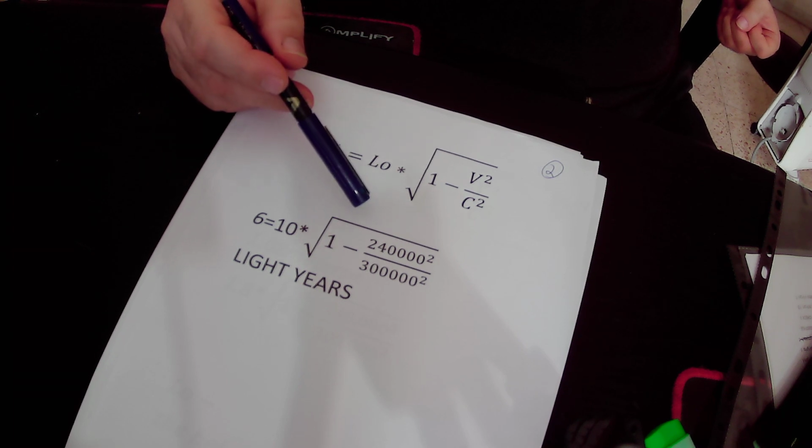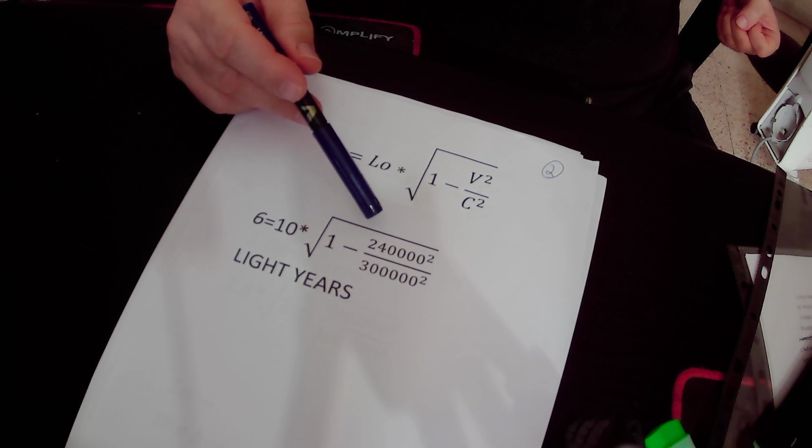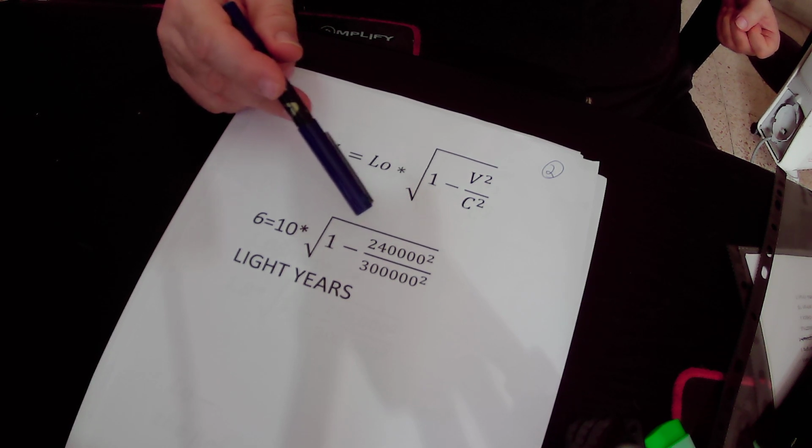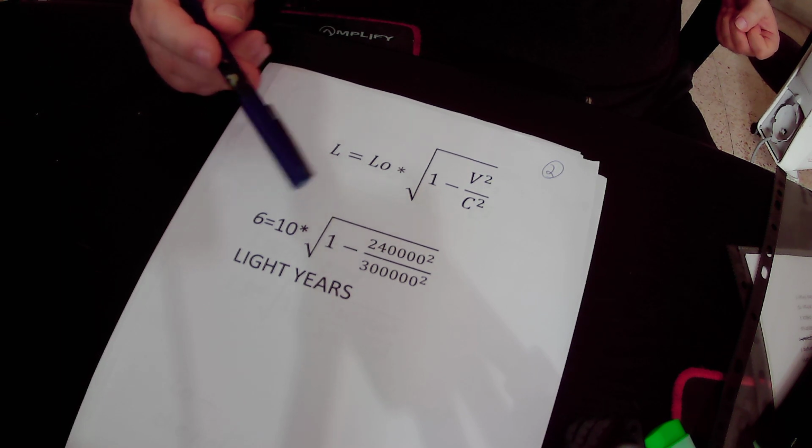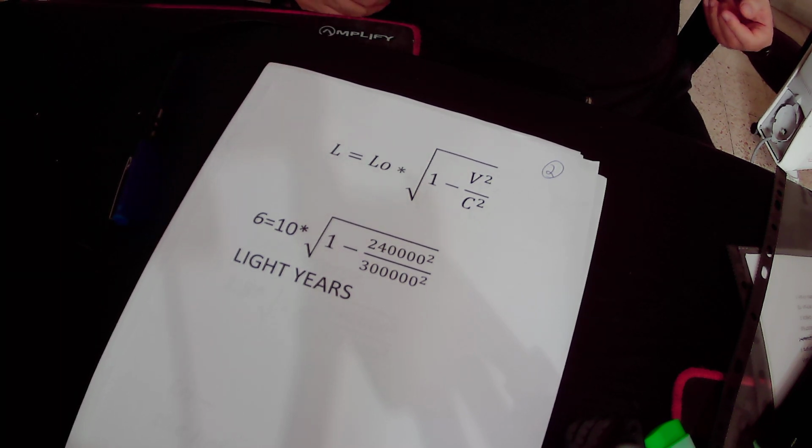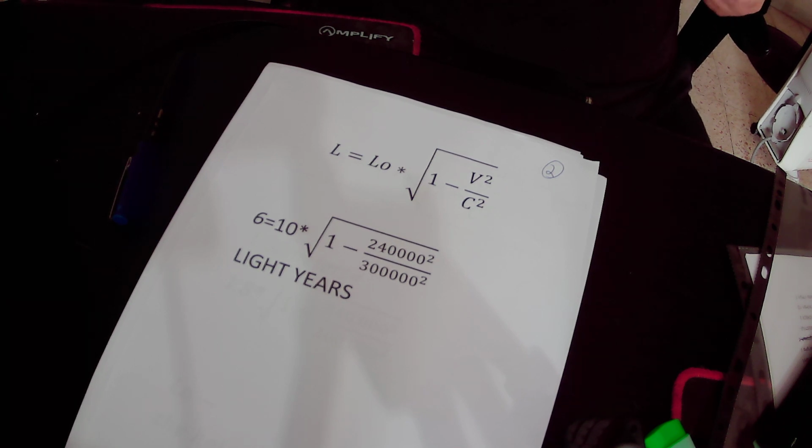Of course, v is the velocity of the spaceship that is moving towards the star Epsilon, and c is the speed of light. So we see that the distance between Earth or the spaceship and the star Epsilon is shrunk by 4 light years, from 10 light years to 6 light years only. That phenomenon is called the contraction of distance.